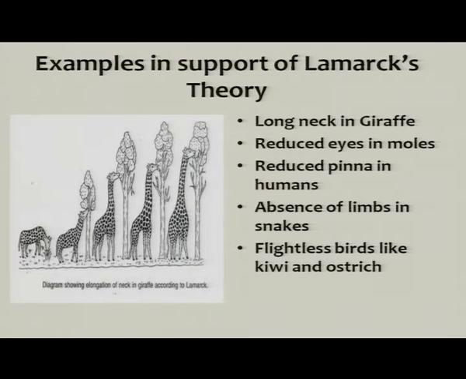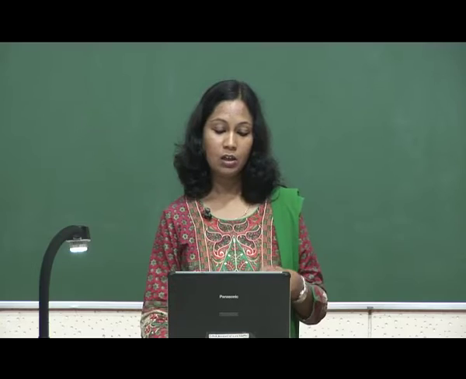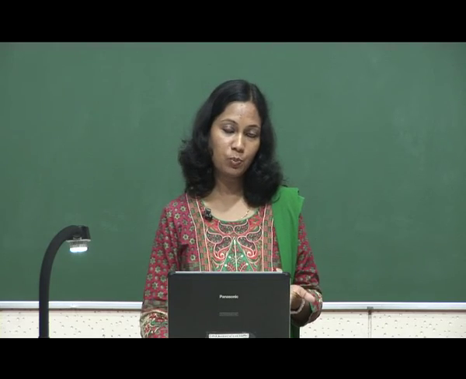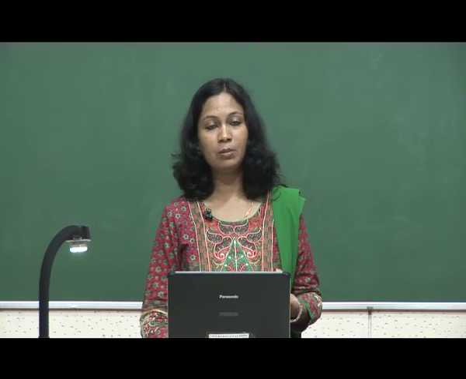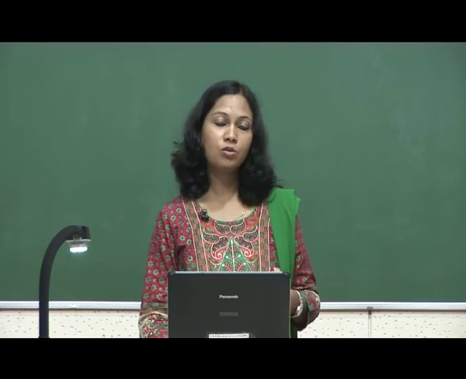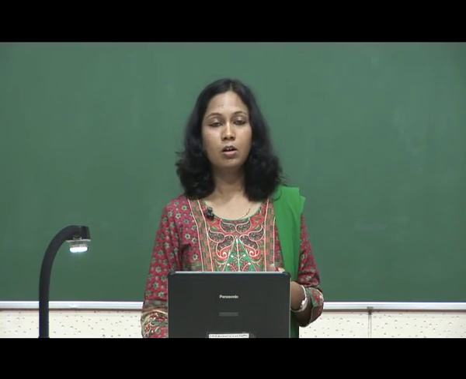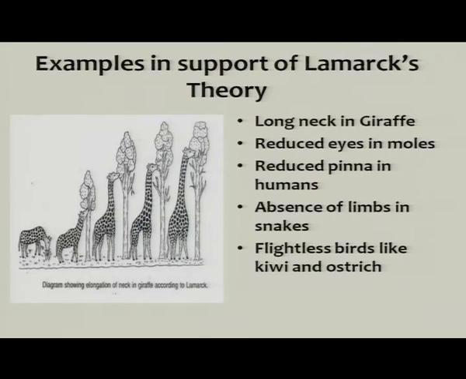They evolved from birds having wings, but they became flightless because they went to places like New Zealand where there was no competition for them and there was ample food, so they didn't need to fly from one place to another in search of food, and this led to reduced wings or loss of the ability to fly in them.